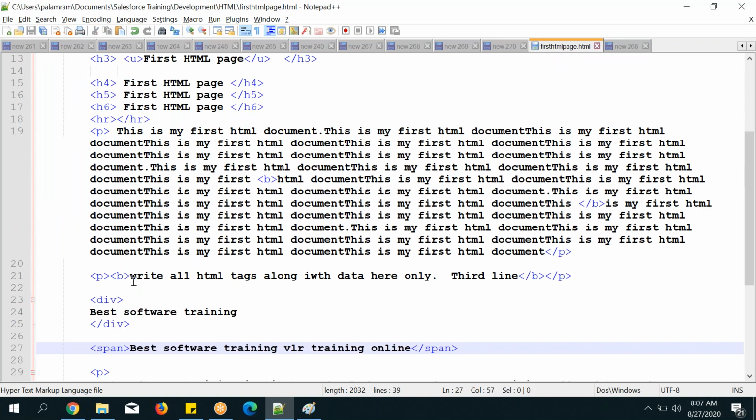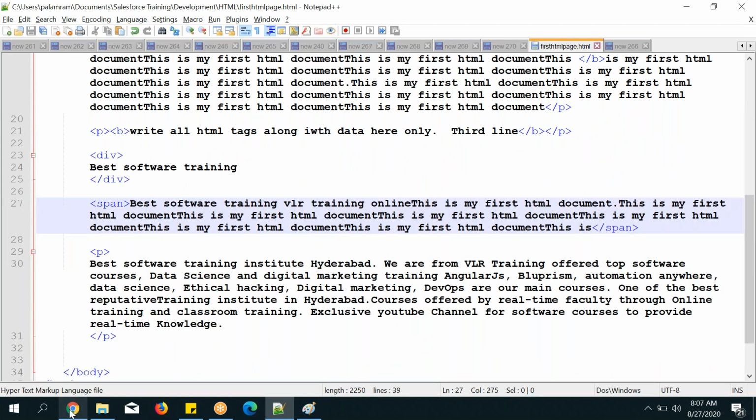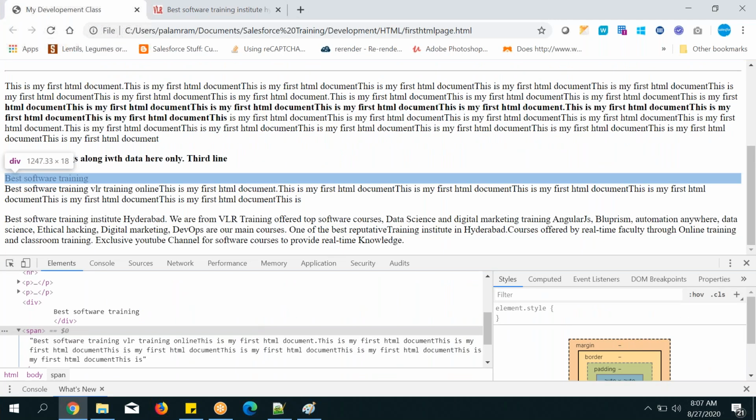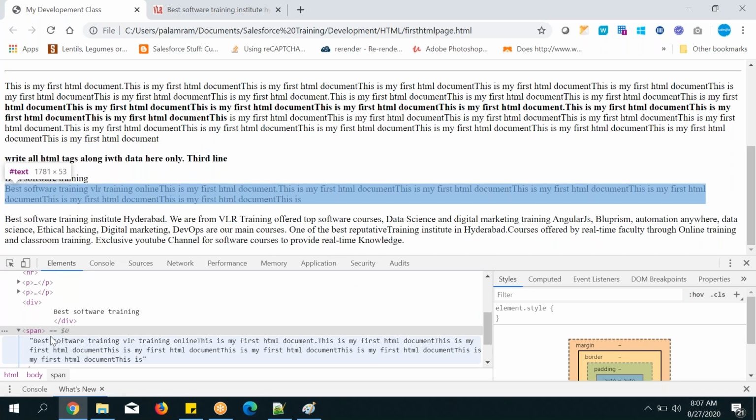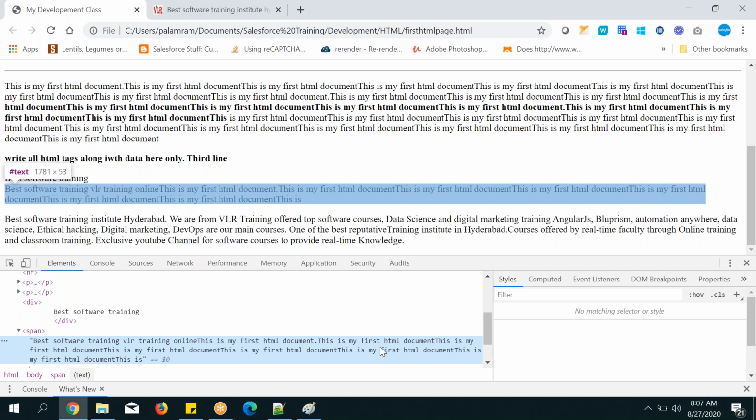Okay, and now let's add some text to the span. Save it and go here and go to span. Where is my span? This is my span, and see here it is occupied. A word break happened here, so it doesn't go to the end also. So till that it occupied.